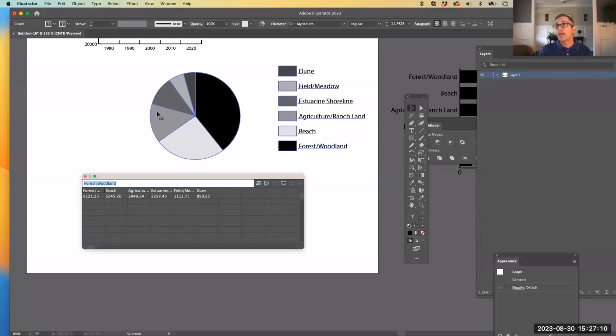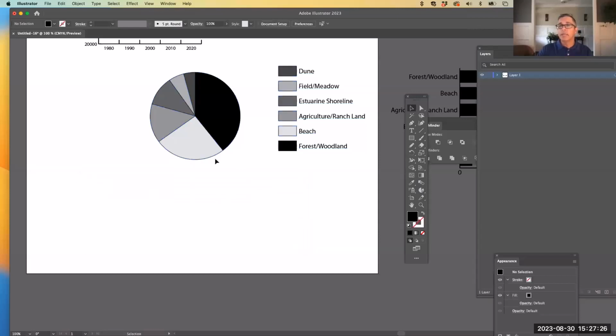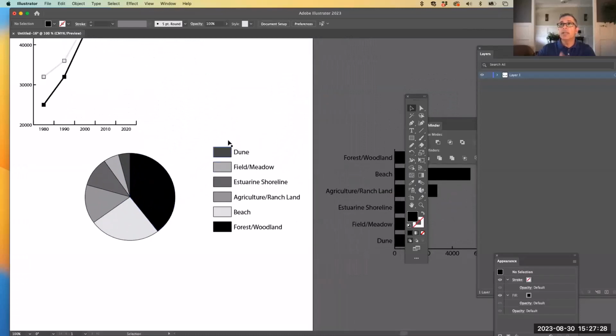If at the end you combine a few into an other category and it's a little bit larger than anything that came before that, that's okay, because you really do want that other category to always be at the end, regardless of how big it is. So that's all right if you leave it there. But in general, in terms of putting numbers, you should always go from largest to smallest. So I'm going to go ahead and close that, so that way you can see what it is, and you can see that you've got keys in here.